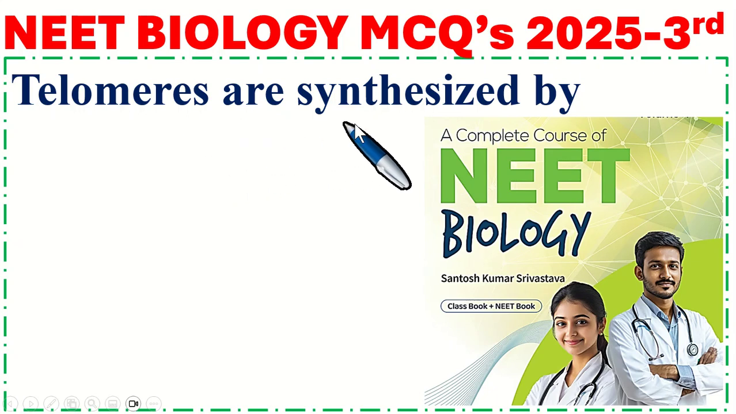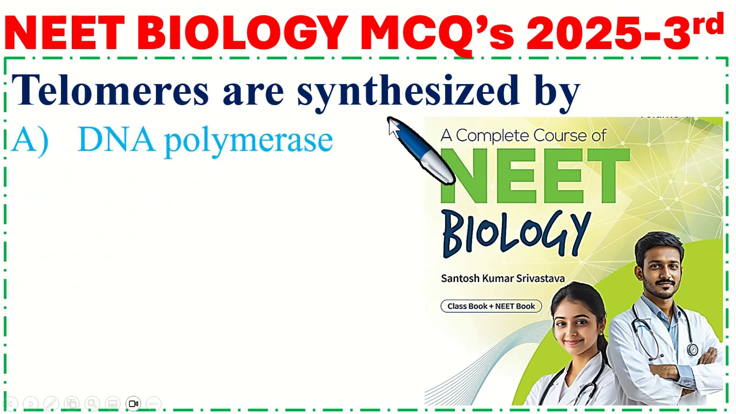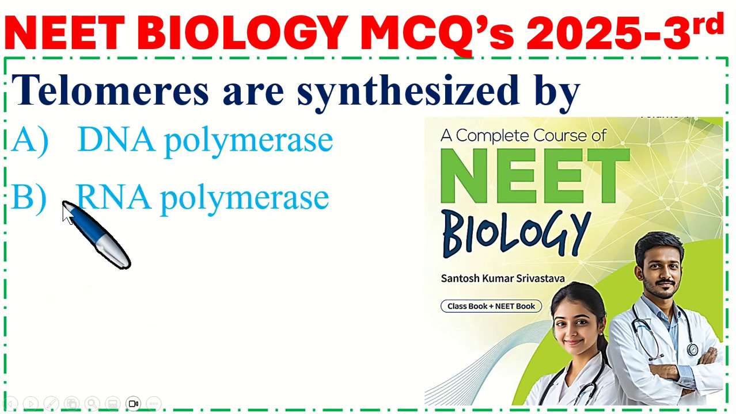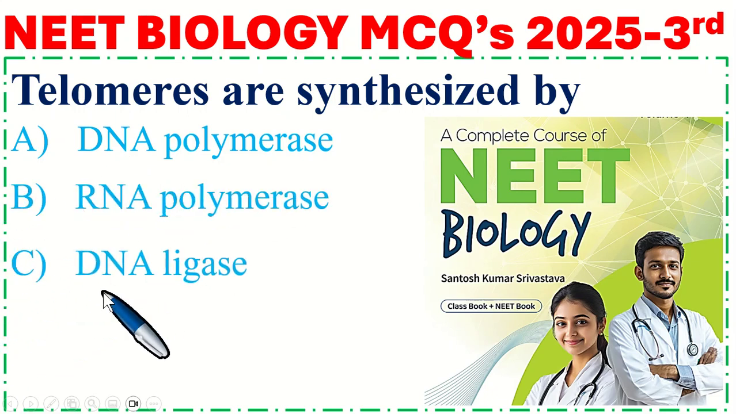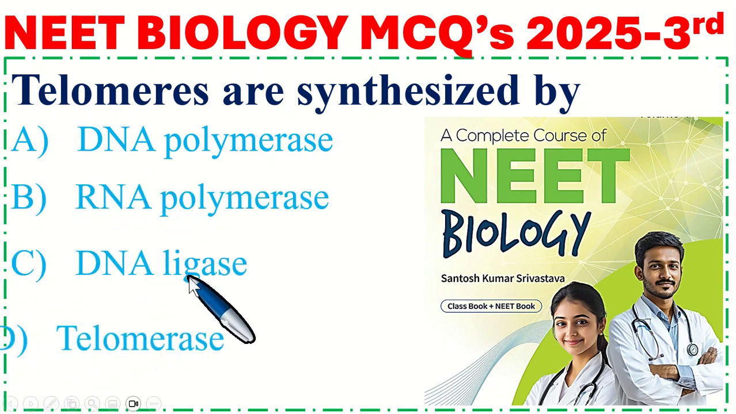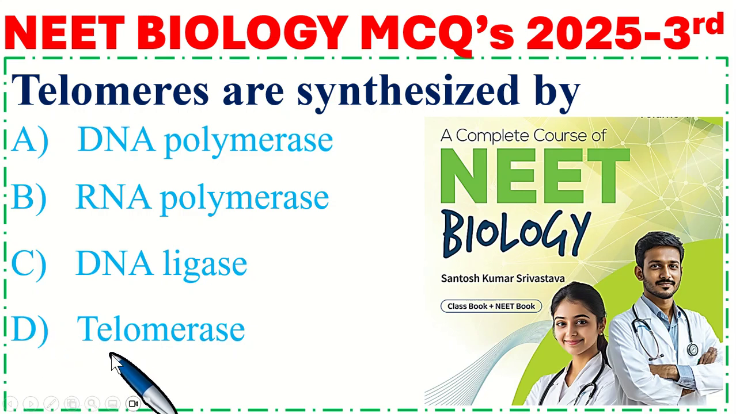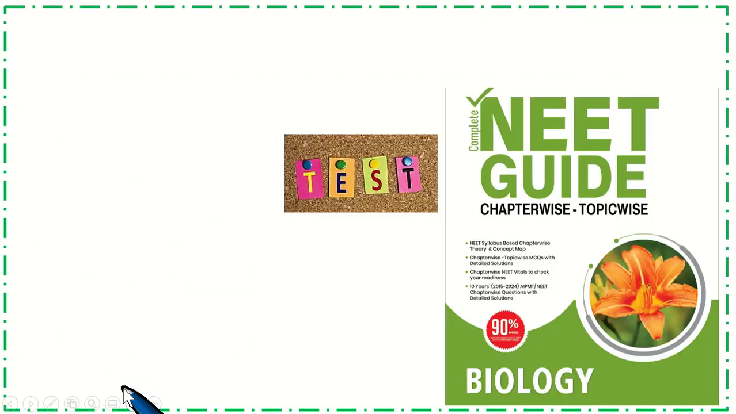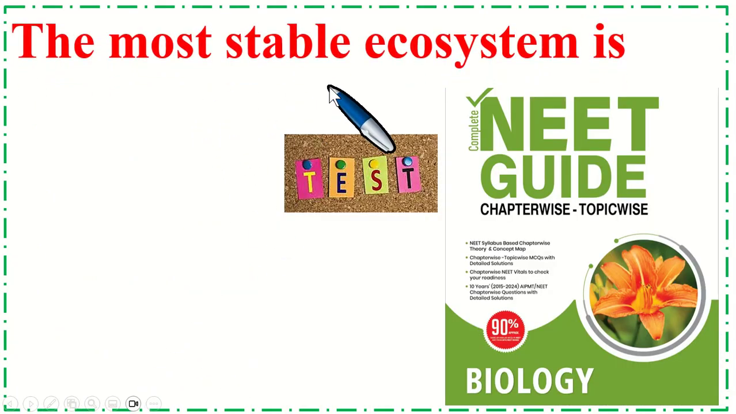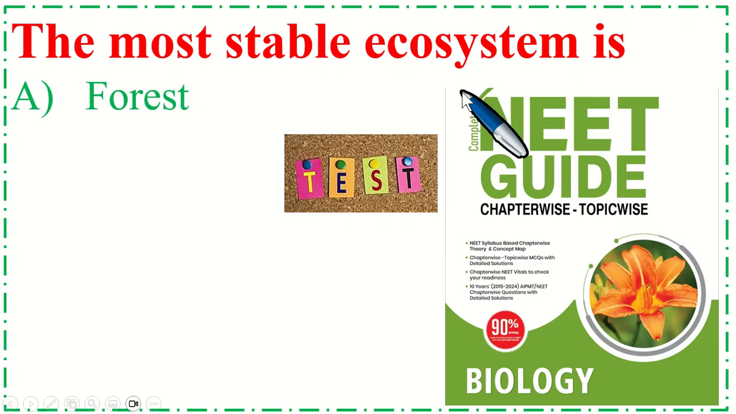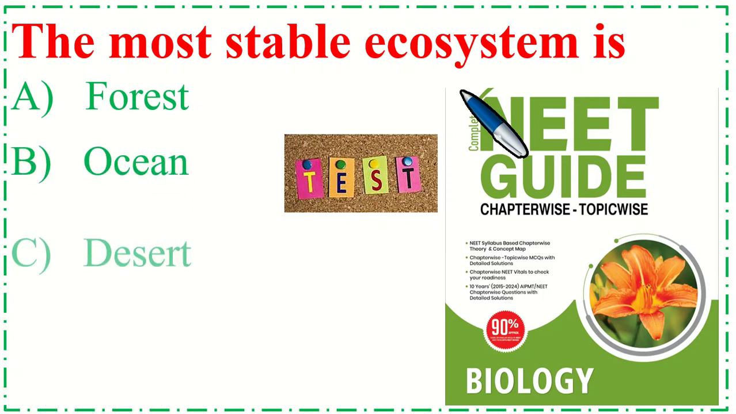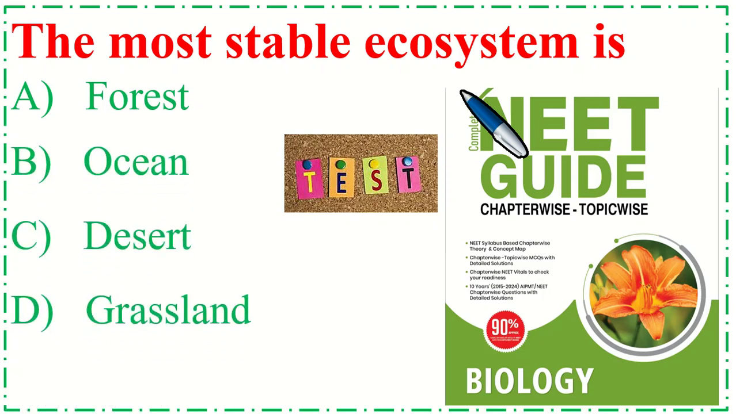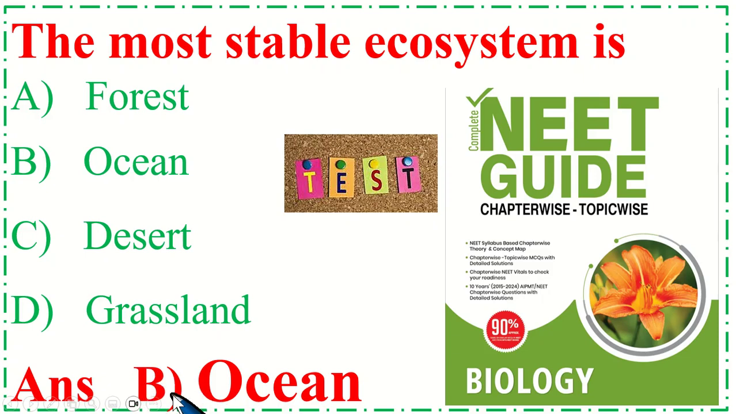Telomere are synthesized by option A DNA polymerase, B RNA polymerase, C DNA ligase, option D telomerase. Correct option is D telomerase. The most stable ecosystem is... correct option is B ocean.